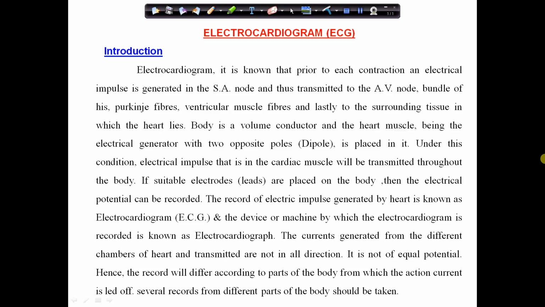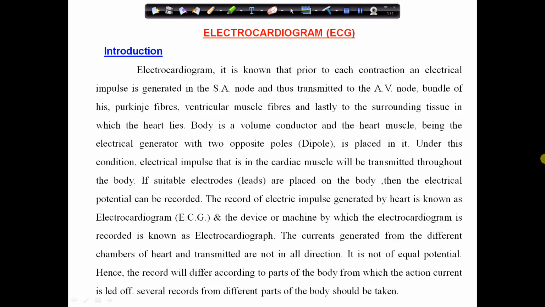So these electrical impulses spread over the body, and it is very interesting and important to note that if we place appropriate electrodes on the body, then this electrical potential can be recorded. So ECG is nothing but the record of electrical impulses generated by the heart through the electrode.